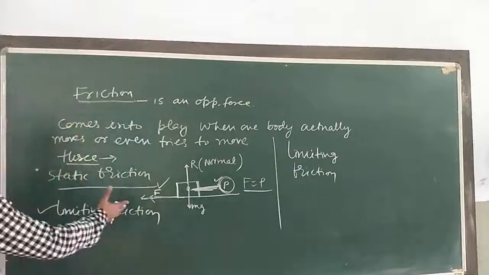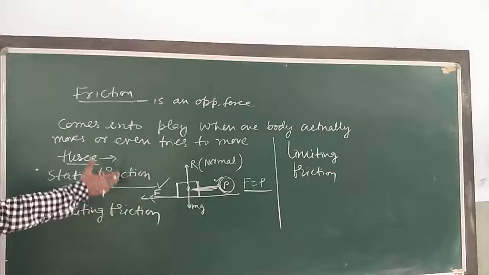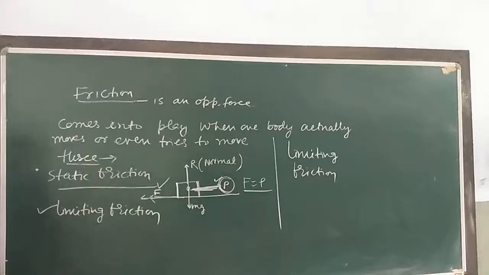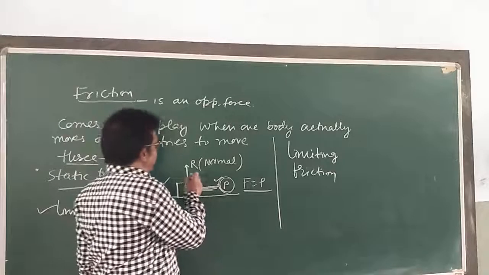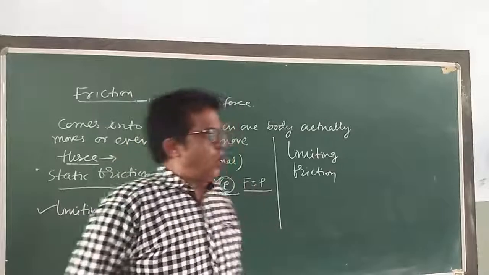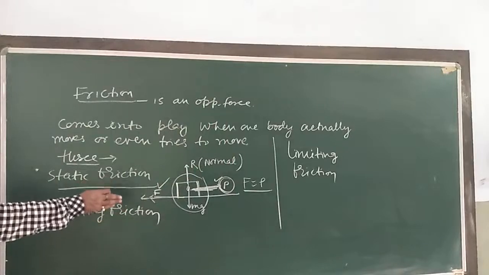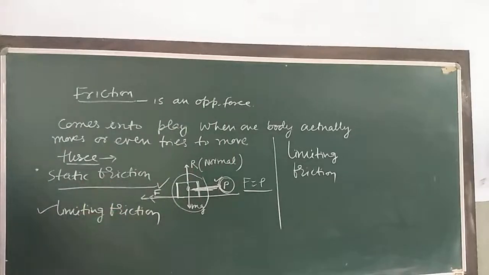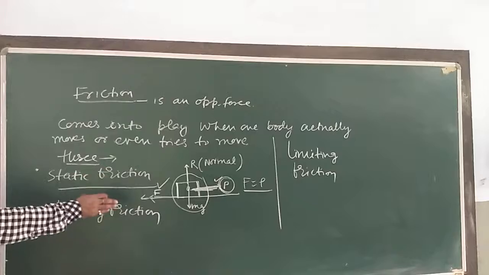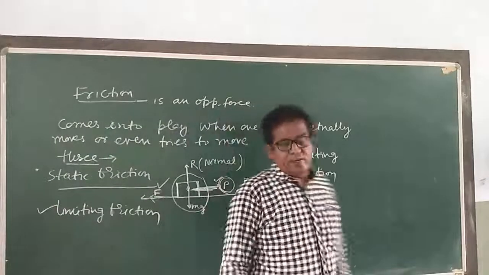So at that time my dear children, when we increase the applied force slightly beyond the limiting friction, the actual motion of the body starts. It does not mean friction disappeared. It only means that the applied force is now greater than the force of limiting friction.